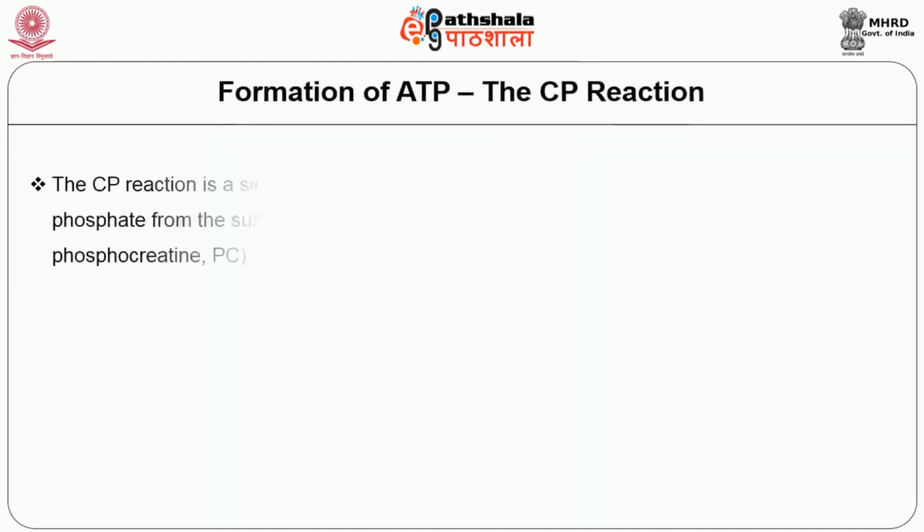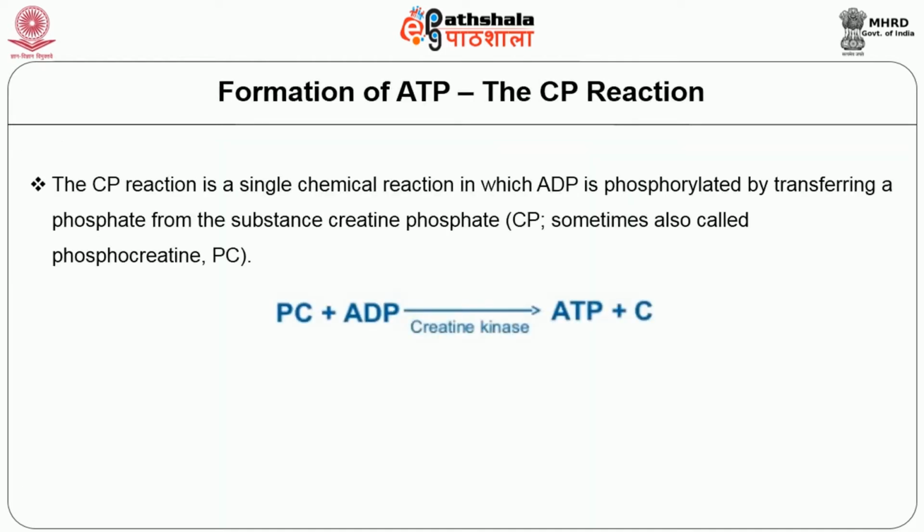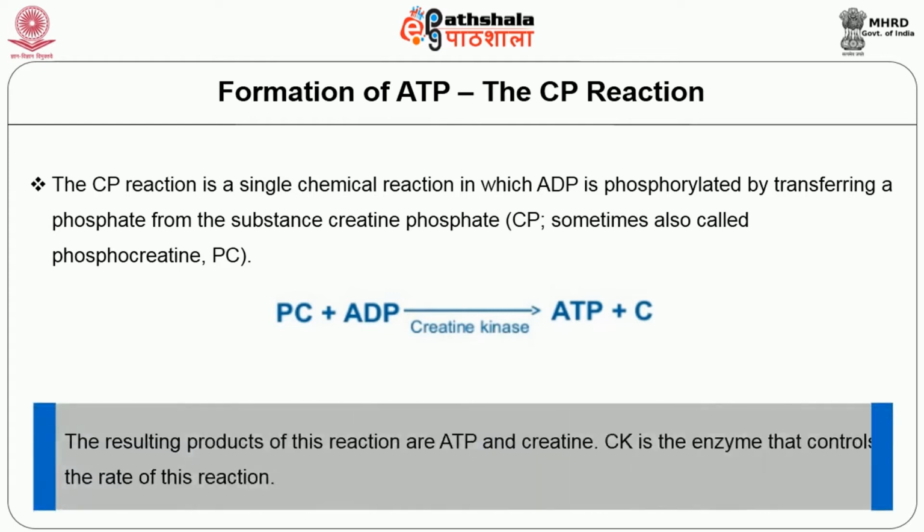Students, firstly, now we will learn about formation of ATP by CP reactions. So what is the CP reaction? It is a single chemical reaction in which ADP is phosphorylated by transferring a phosphate from the substance creatine phosphate. CP is sometimes also called phosphocreatine. The resulting products of this reaction are ATP and creatine. CK is an enzyme that controls the rate of this reaction.